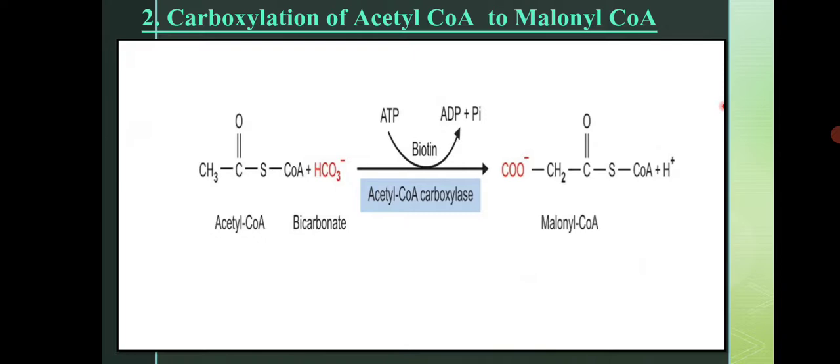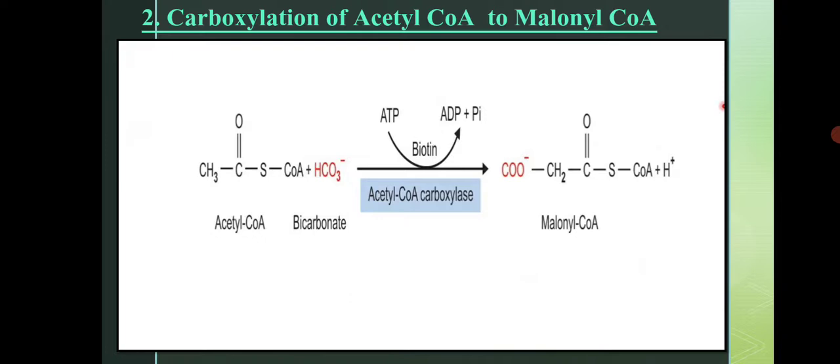I hope up till now it is clear to you. Don't be confused, it is a very simple and quite interesting pathway to learn. Up till now we have discussed how acetyl CoA has been introduced into the cytosol, and what enzymes and coenzymes or cofactors are required in the synthesis pathway.